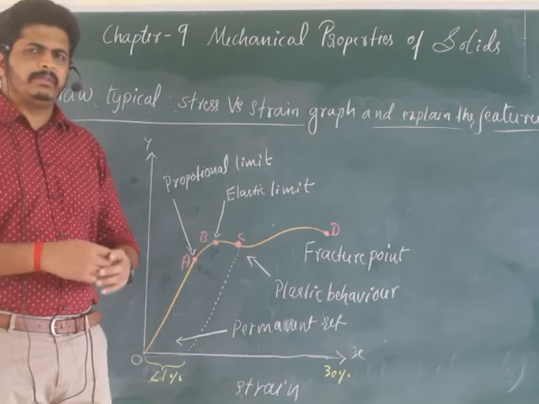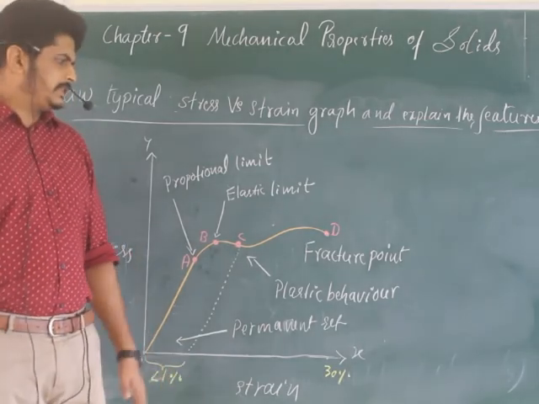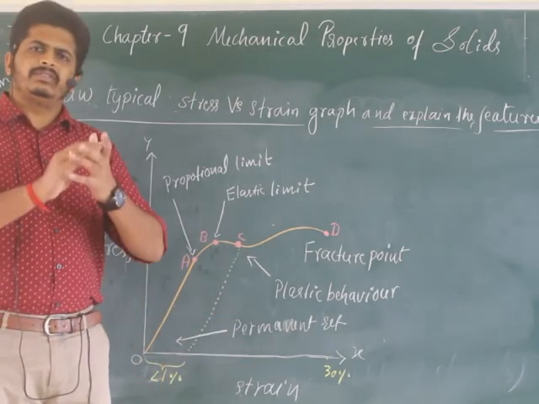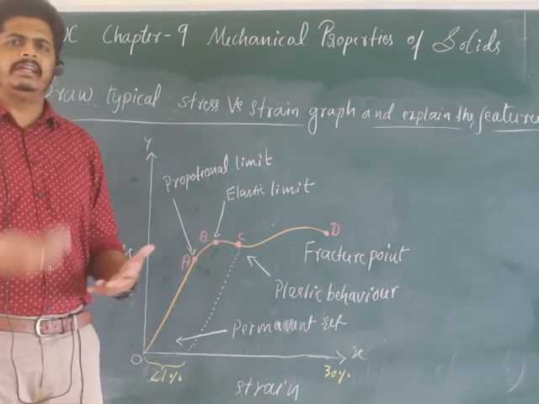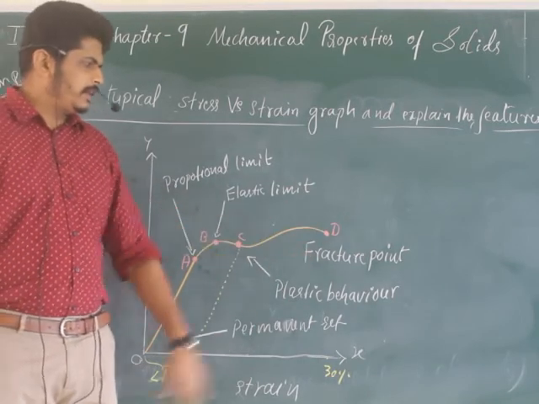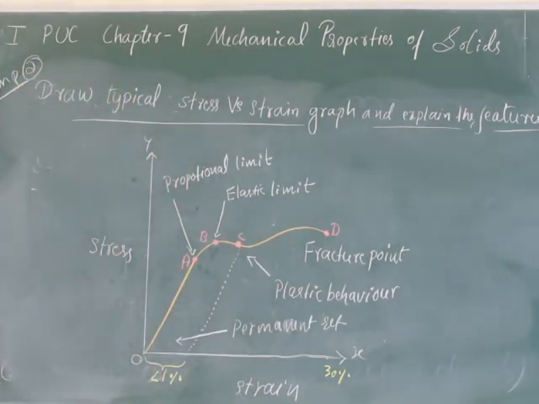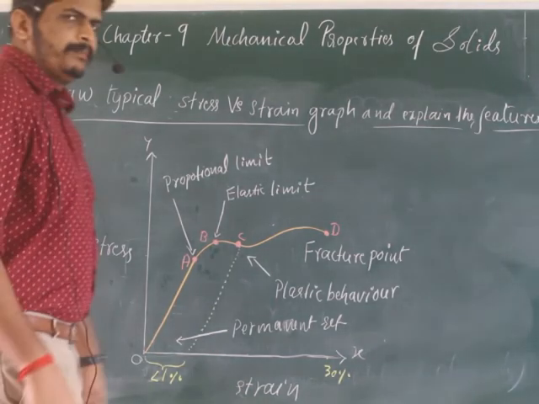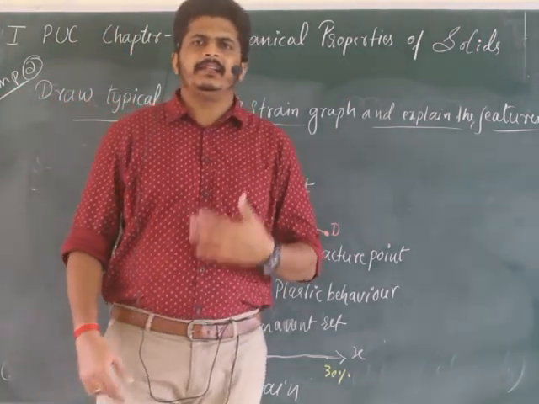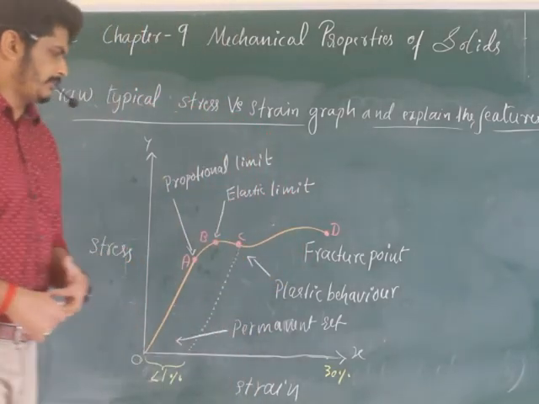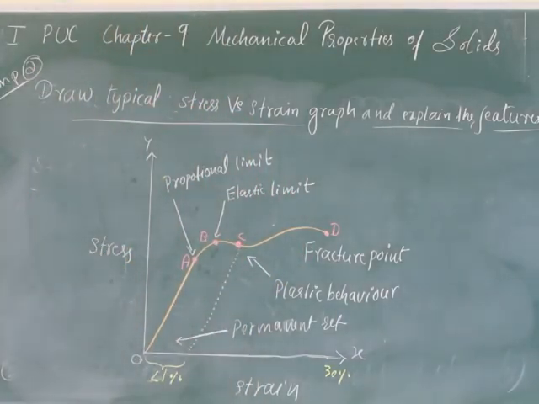At C, completely plastic behavior starts. After C, it gets completely elongated and changes shape. The body becomes completely deformed. At point D, after that, it gets cut. So this is the explanation regarding the stress versus strain graph. I hope you understood it. Very important, 2 marks.